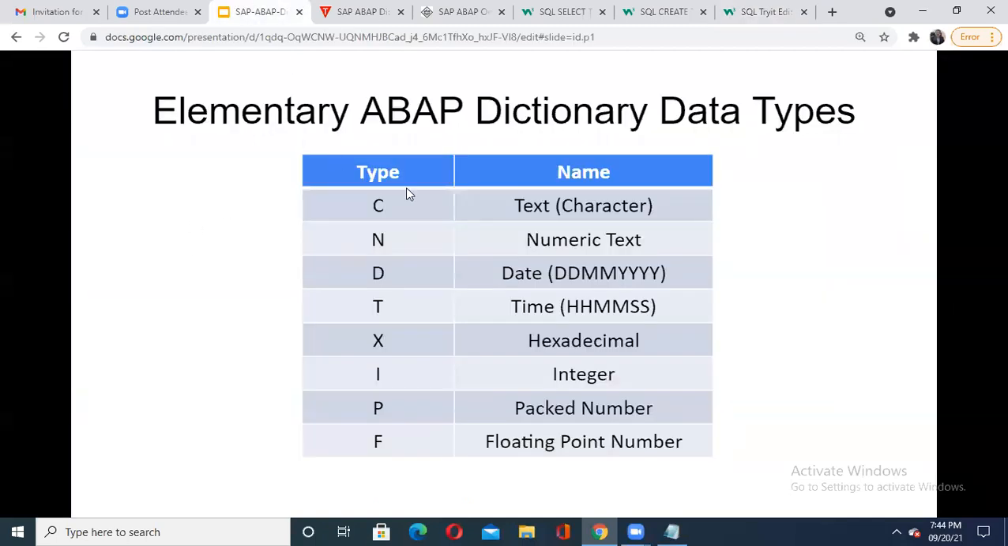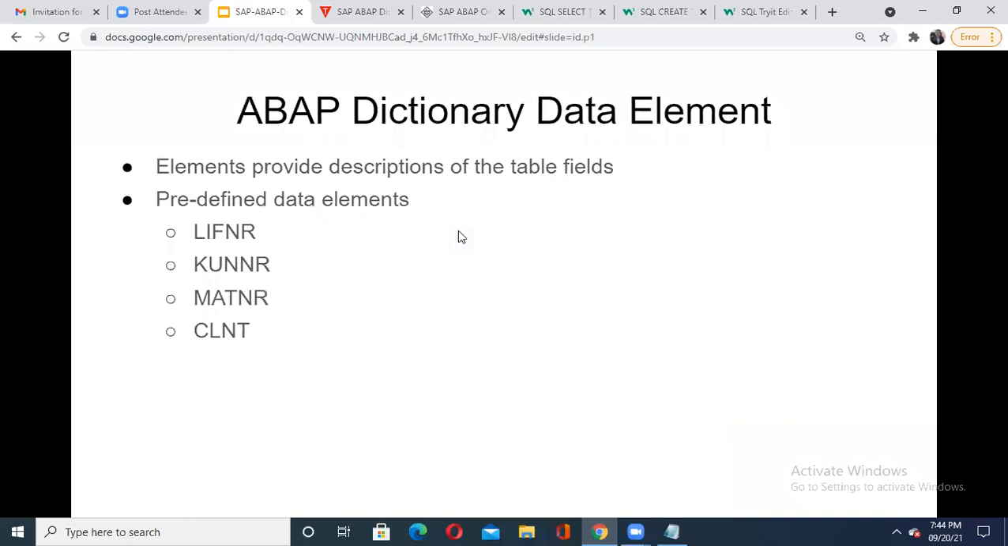So when I'm talking about this ABAP data dictionary, you must know these data types. So how to use them, you will get an idea. Then along with that, in the ABAP data dictionary, there are various data elements. So what is the data element? Elements used to provide descriptions of the table fields. So understand, description of the table field. It's very easy to understand this particular point. Description of the table field.